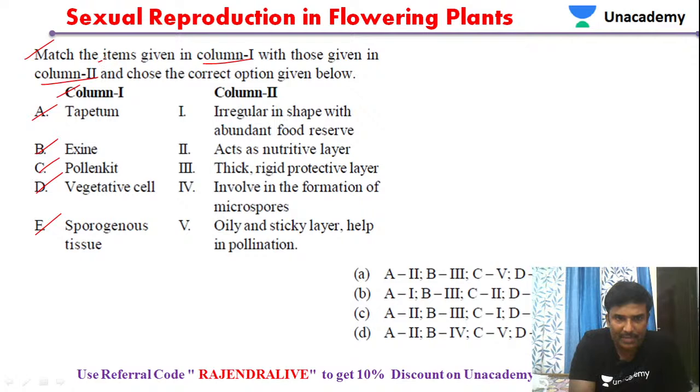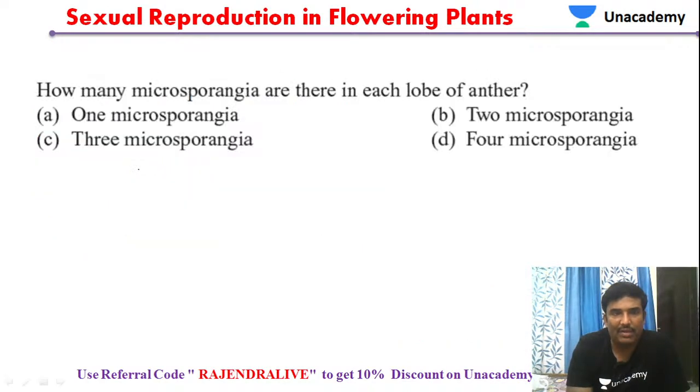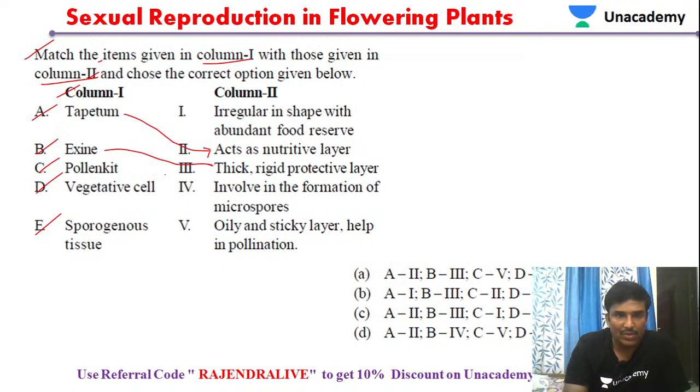Let us first go one by one. Tapetum, pollen kit. Pollen kit is an oily and sticky layer which helps in pollination. That is the right statement actually.